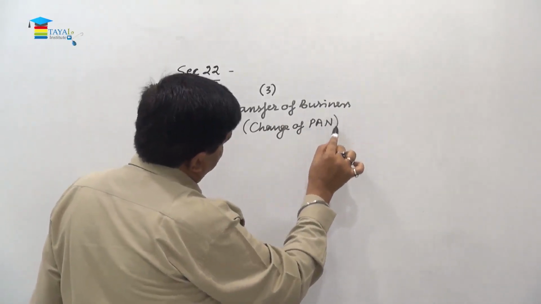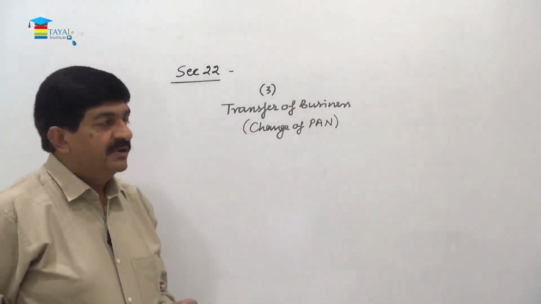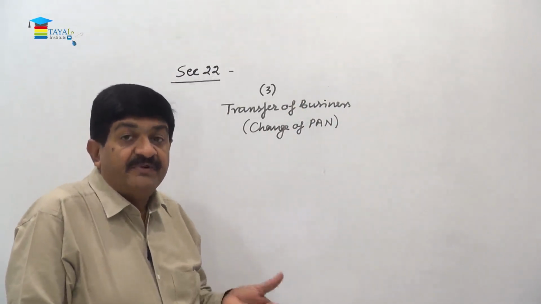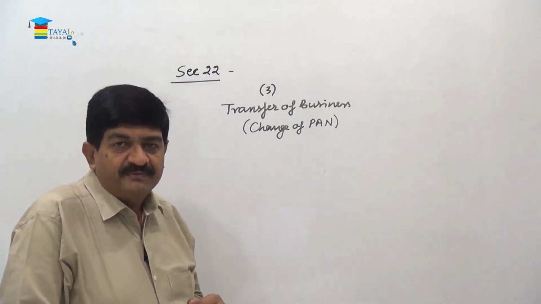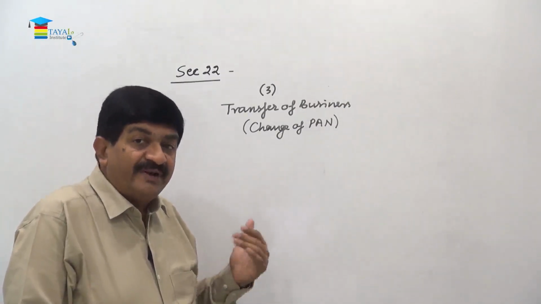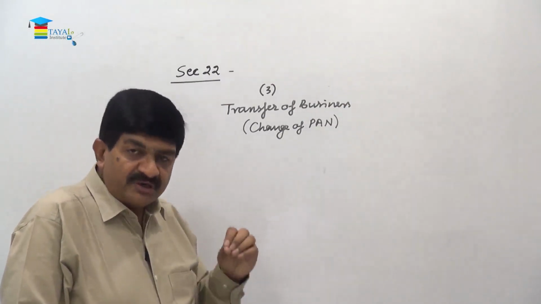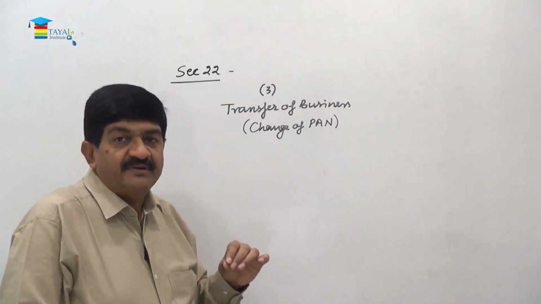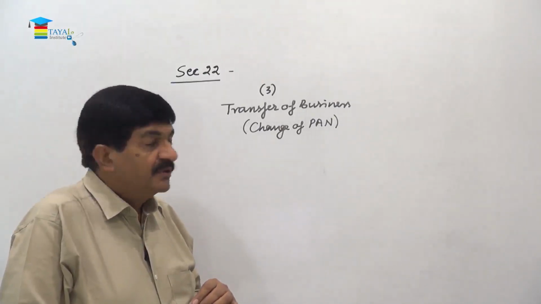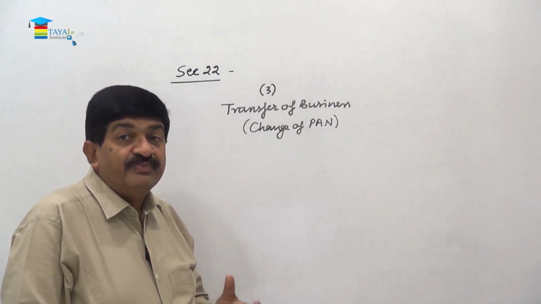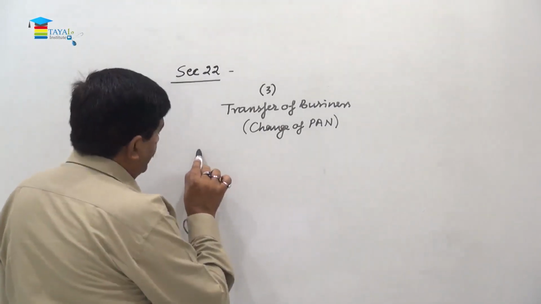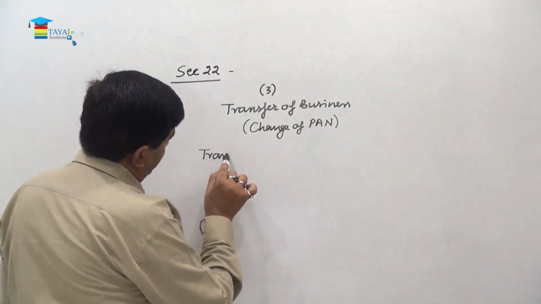So the ownership changes, even in case of the transfer within the family to another person, either by consent or in the event of death. Whatever be the situation, if there is a change in the permanent account number of the person to whom business is transferred, the transferee is required to have new registration.